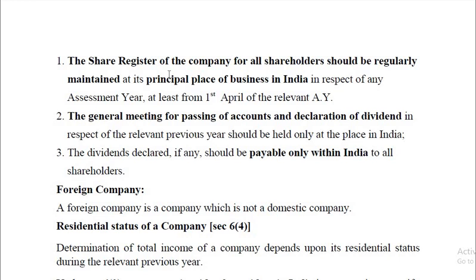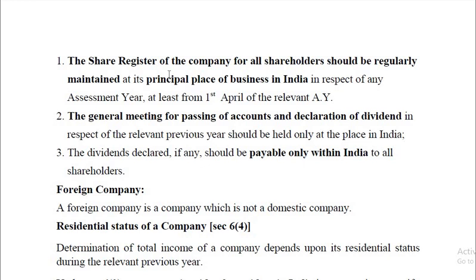All these things are recorded in the share register, and it should be maintained at the principal office. In the memorandum, there is a domicile clause where the registered office of the company is situated. So normally it is the principal place of business. So it must be maintained at the principal place of business in respect of any assessment year, at least from 1st April of the relevant assessment year.